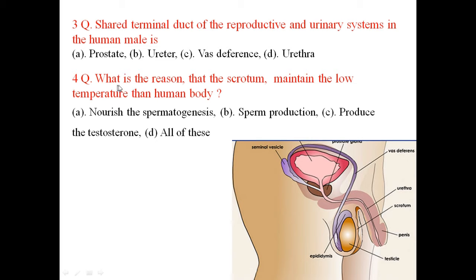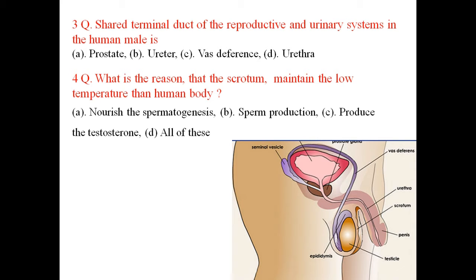And next question, what is the reason that the scrotum maintains a lower temperature than the human body temperature? So here the scrotum on either side hangs outside the body, and it maintains a slightly lower temperature than the body temperature because the sperms are produced within the seminiferous tubules at around 34 degrees centigrade, and the normal body temperature is about 37 degrees centigrade.